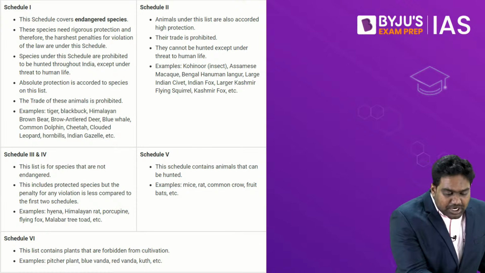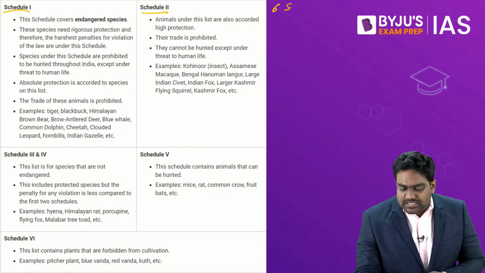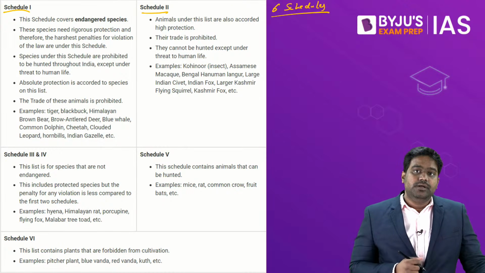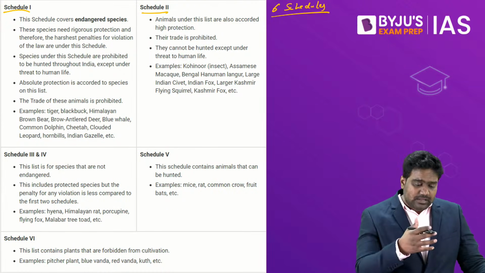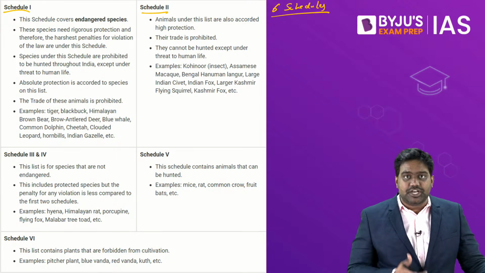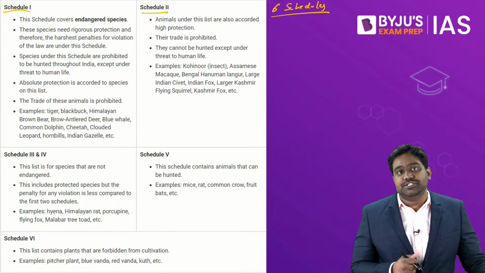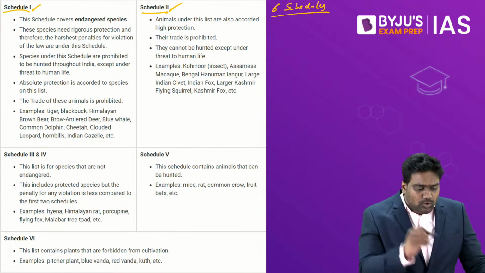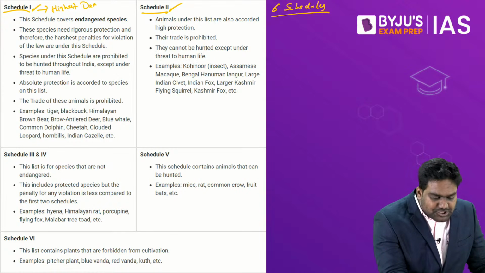Now, coming to the various schedules under the Wildlife Protection Act, in the current form, there are 6 schedules. We have Schedule 1, 2, 3, 4, 5, and 6. The wildlife of India, the animals, the birds, and the plant species, they are categorized and segregated under these schedules, and they provide for varying degrees of protection. The most threatened species, the most endangered species, they are listed under Schedule 1 and Schedule 2. Schedule 1 species, they get the highest degree of protection.